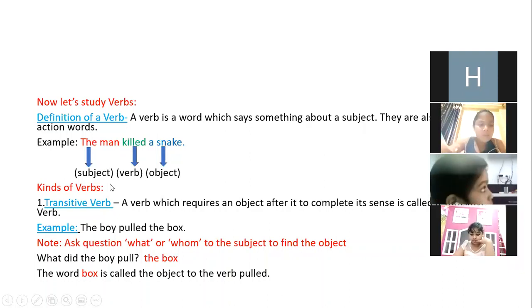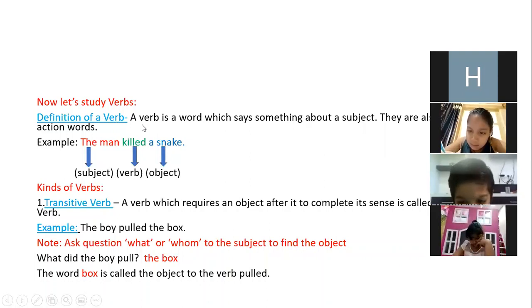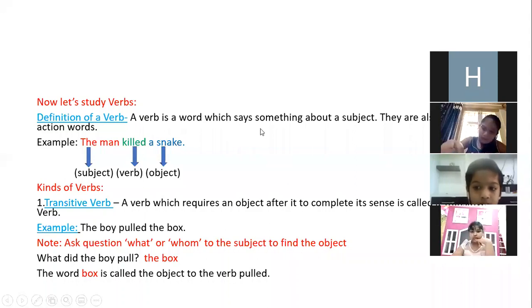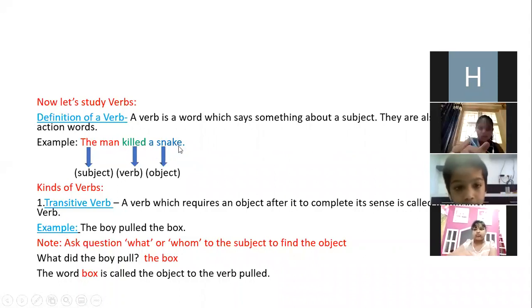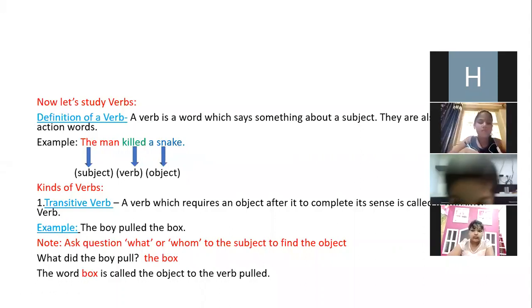Whenever anything is clear, just give me a thumbs up. Is it clear? So you can understand the definition of a verb. Again, I'm repeating. A verb is a word which says something about a subject. Okay, subject is what? The man, because we are speaking about the man in the sentence. If I say killed a snake, so killed a snake is a predicate.